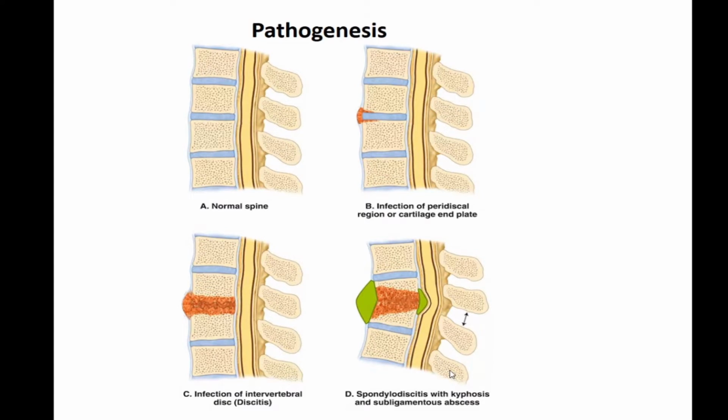And infection of the intervertebral disc eventually happens because the blood supply to the disc does not come directly, it comes from the bone. As the bones are getting infected, the disc also gets digested. They secondarily die, they undergo disintegration because of further devascularization. So infection now spreads, causes discitis. This is a very important terminology that you have to remember. In MRI, it is shown as spondylodiscitis, which is almost pathognomonic of tuberculosis.